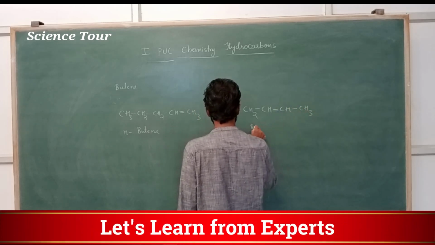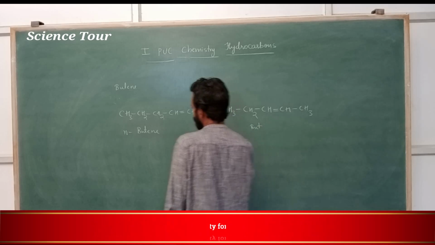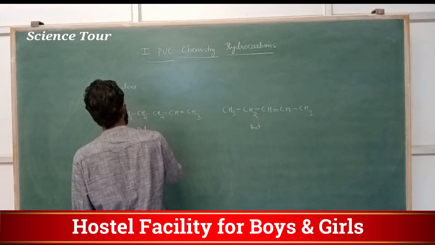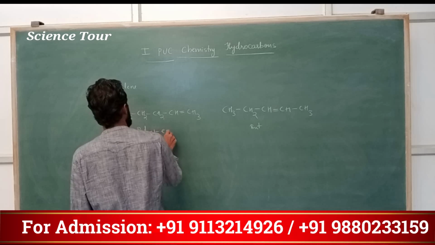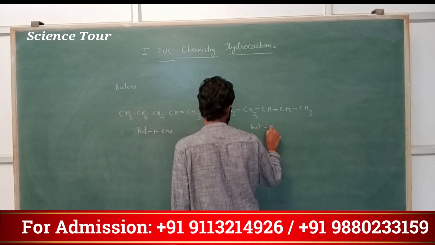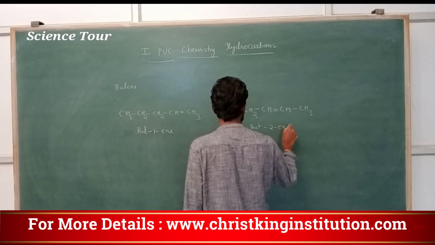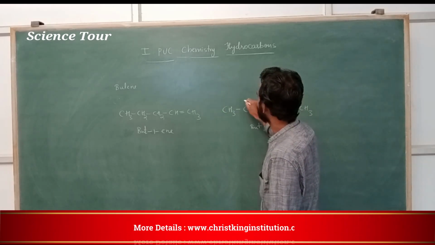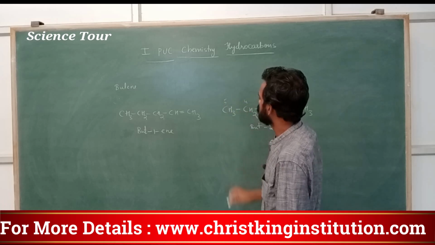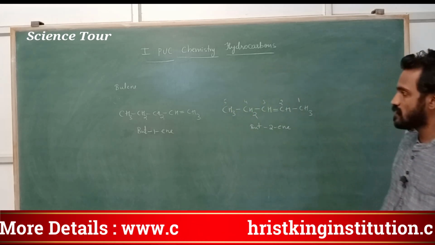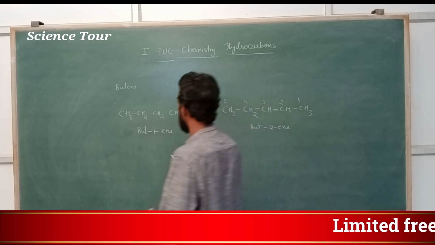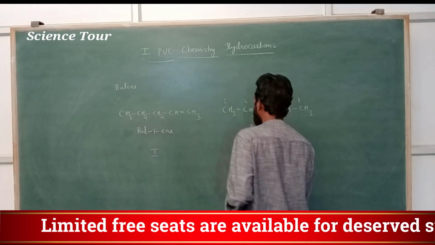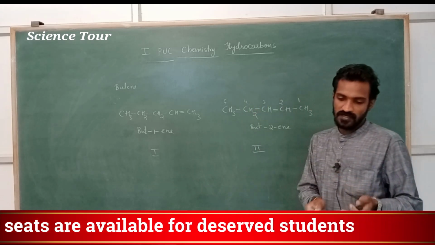This is actually but-2-ene. Here I will write, my dear students, to avoid confusion, but-1-ene. This is but-2-ene. In the second position, the double bond is there. Okay. And this is the first structure, another is the second structure, and one more, the third structure.